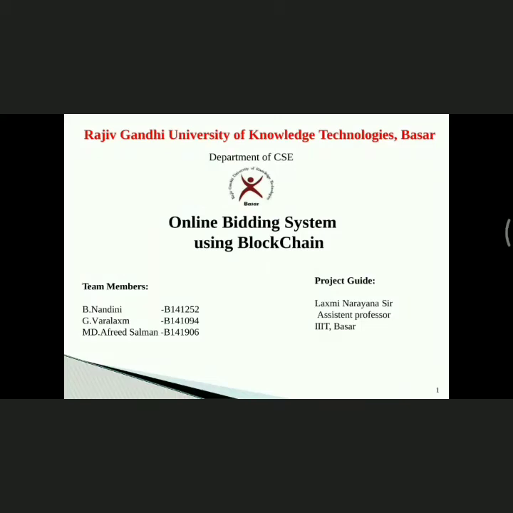Hi, hello everyone. The title of our major project is Online Bidding System Using Blockchain. My name is Afri Salman Mohammed. Our team members are Nandini and Varlakshmi. We have done our project under the guidance of Lakshminaran sir.